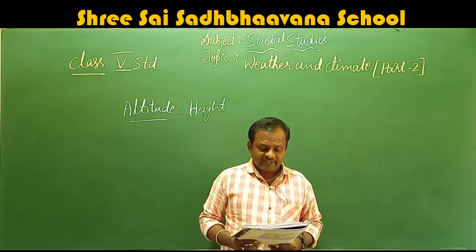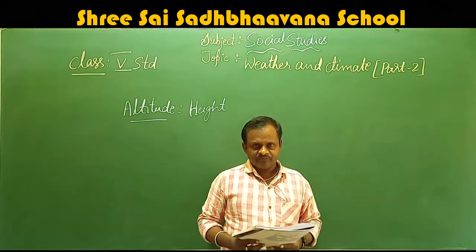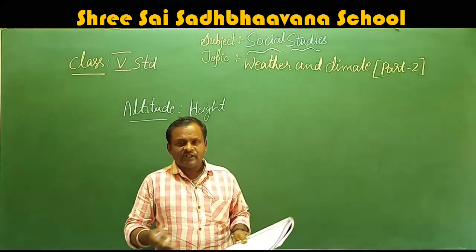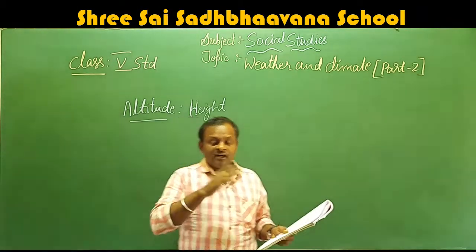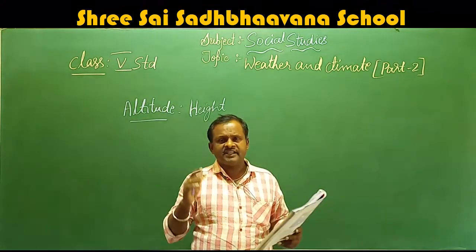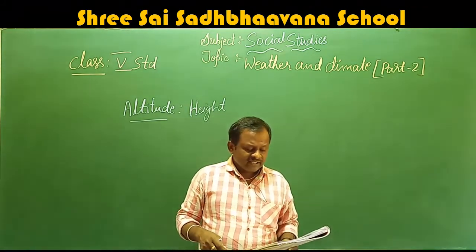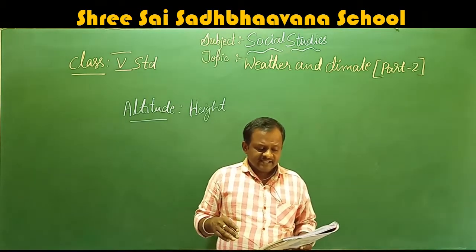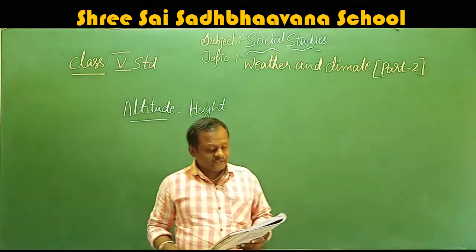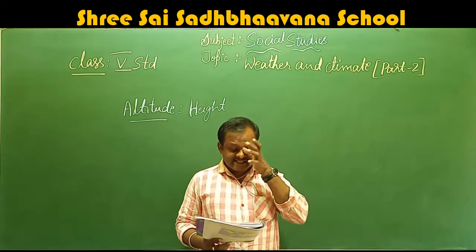Altitude is the height of a place above the sea level. Altitude of Bangalore, altitude of Calcutta, altitude of Delhi, altitude of the Himalayan mountains. Everything they have measured, taking the sea level as the base level. Altitude is the height of a place above the sea level.